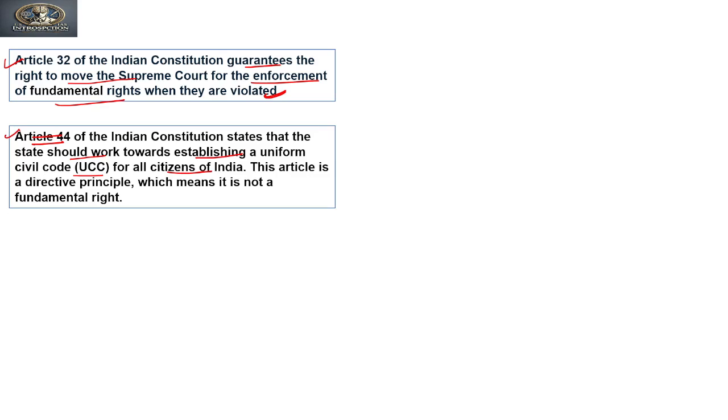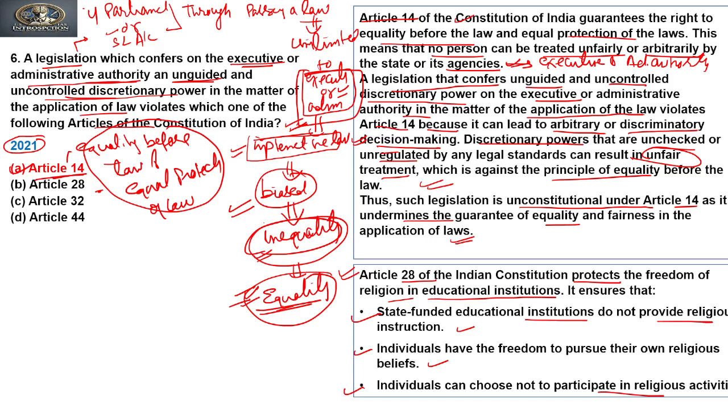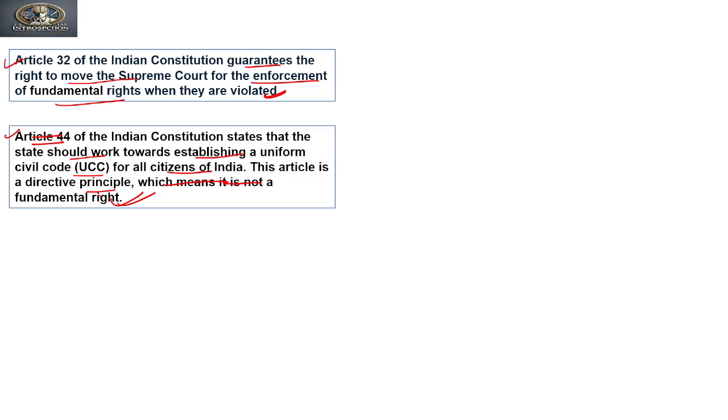This article is a directive principle, not a fundamental right. So through this, we can say the answer to the question is Article 14, which is violated if unguided or uncontrolled discretionary power is provided through law. Clear? Let's move to the next question.